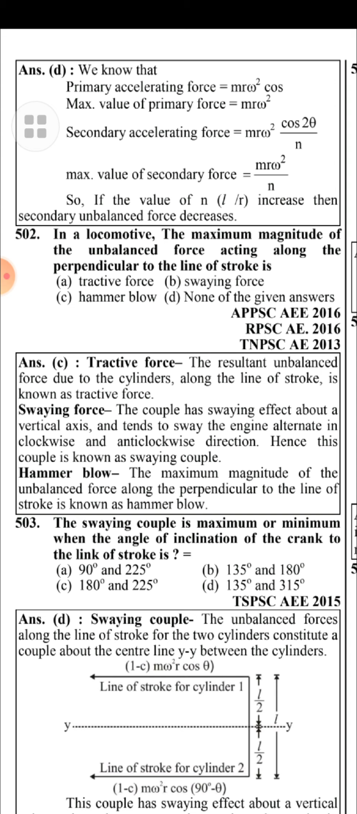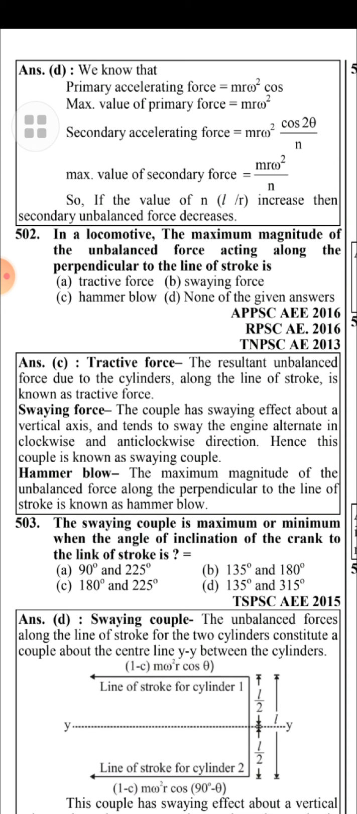In a locomotive, the maximum magnitude of the unbalanced force acting along the perpendicular to the line of stroke is hammer blow. Tractive force: the resultant unbalanced force due to the cylinder along the line of stroke is called tractive force. Swaying couple: the couple has swaying effect about the vertical axis and tends to sway the engine alternately in clockwise and anti-clockwise direction, hence this couple is known as swaying couple.